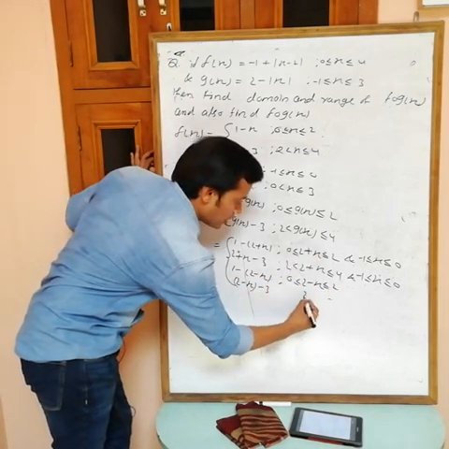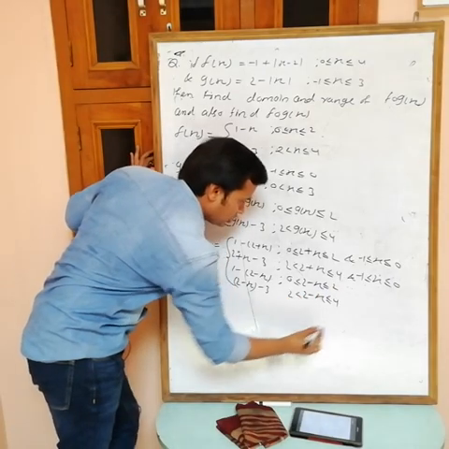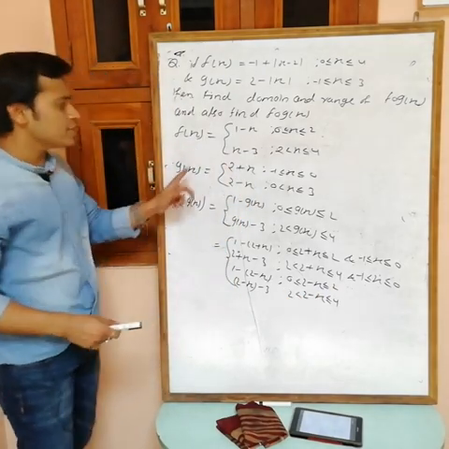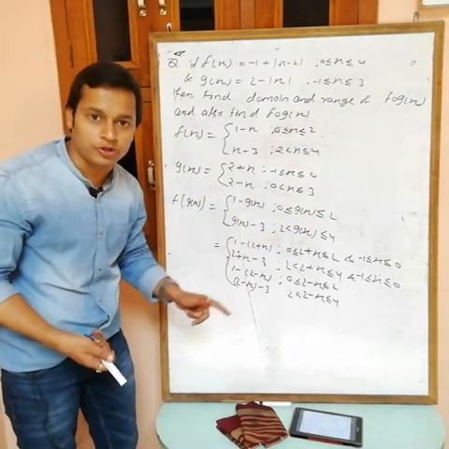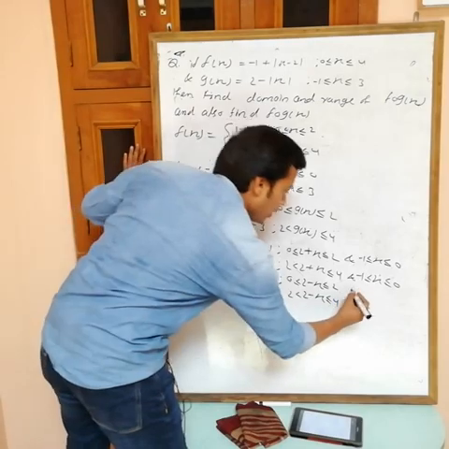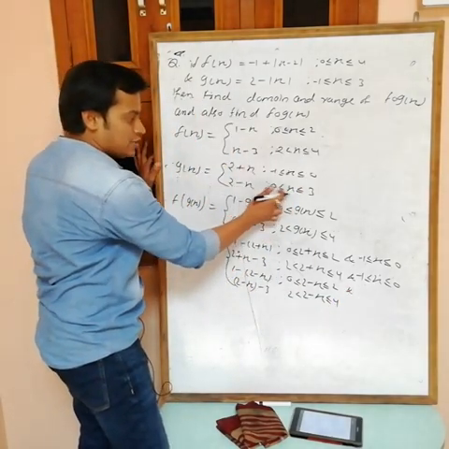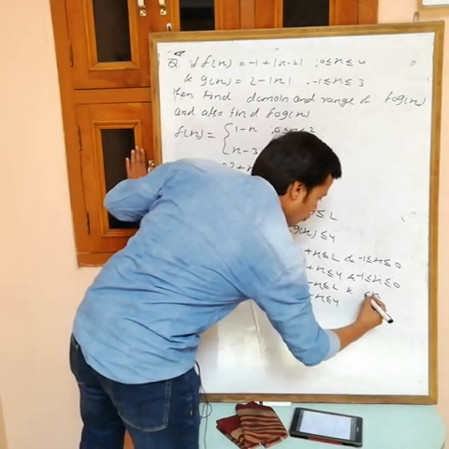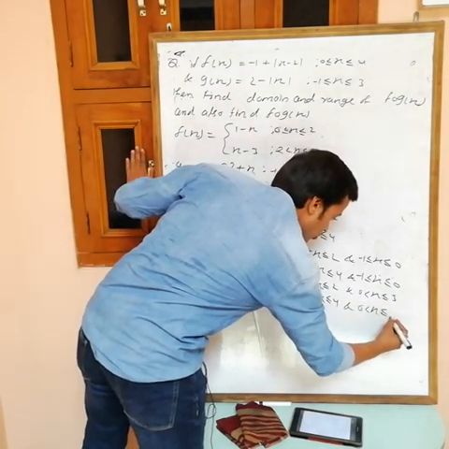Here also 2 minus x. But again, same thing: g(x) equals this one only if x is from 0 to 3. So I have to put this as a condition. You can take g(x) equal to this one only for these values of x, so x from 0 to 3.